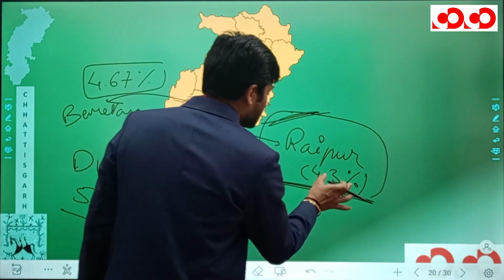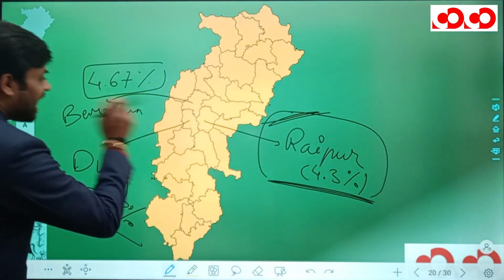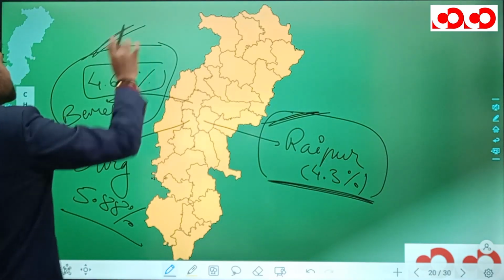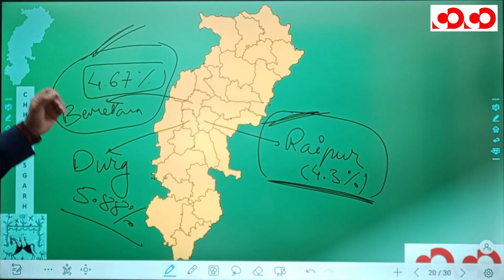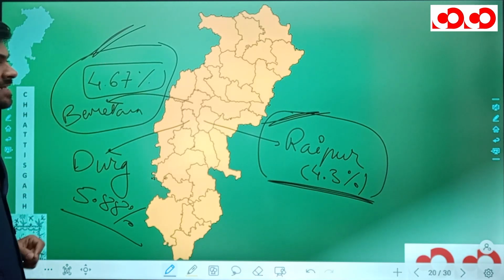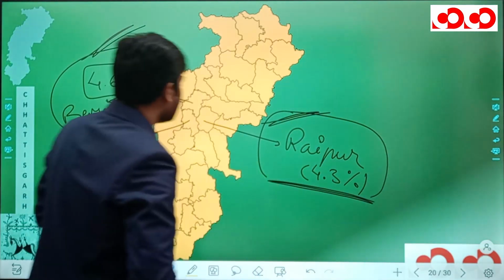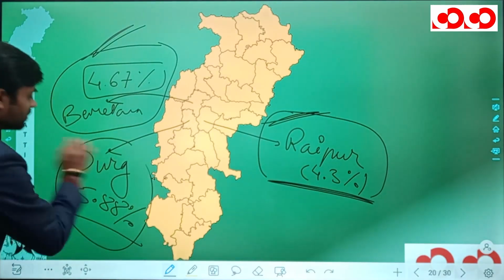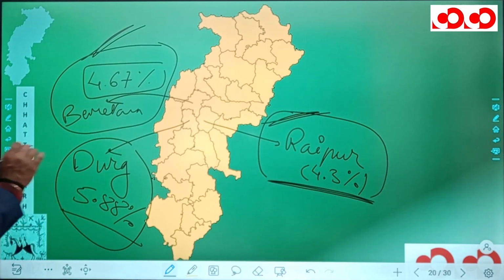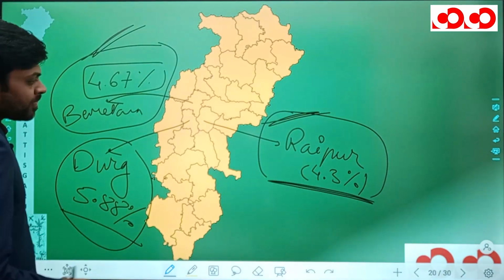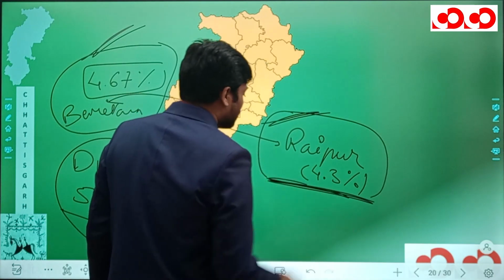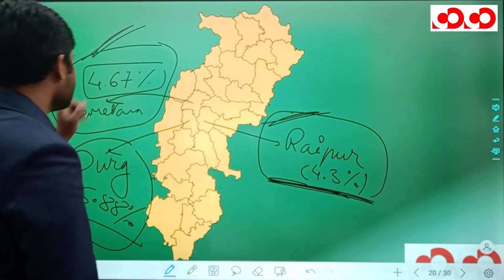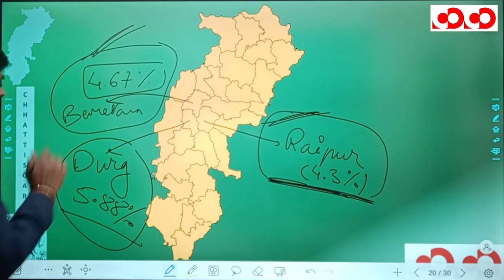with 4.3%. Now next after Raipur is the Bemetara district with 4.67%. So if we rank from minimum to maximum, the first rank is taken by Raipur, the second is taken by Bemetara, and in the third position is Durg district with 5.88%. So we can say the minimum ST population according to percentage actually resides in Raipur. After Raipur is Bemetara, and after Bemetara is Durg.